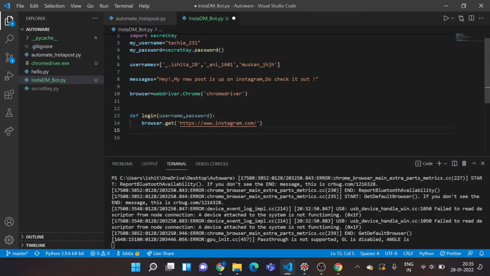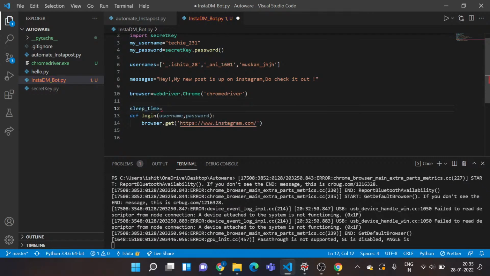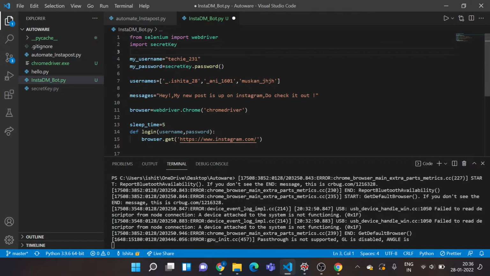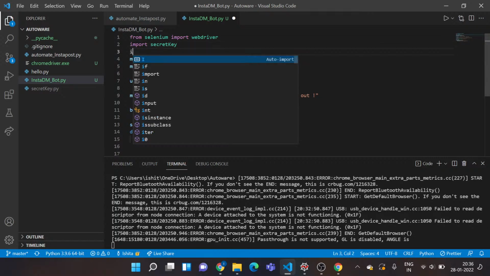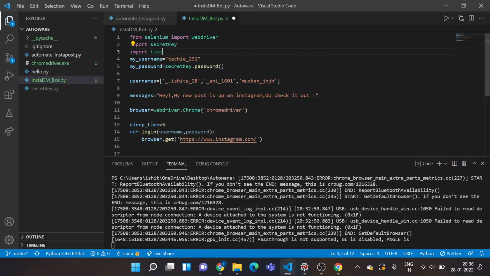So for that, I'll create one variable which will store the time. I'll say sleep underscore time. This would be in seconds, so I would say 5 seconds. Now how do I specify this time? Basically I'm asking my script to sleep for the time I've specified. For that, I need to import one more library. This library comes by default with your Python installation, so I'll import that very quickly. This library is time, so I'll import time.